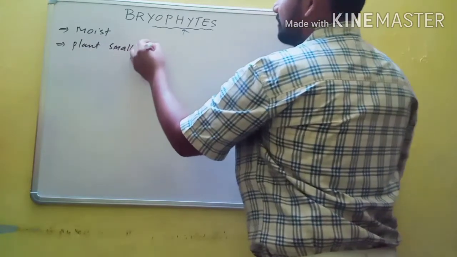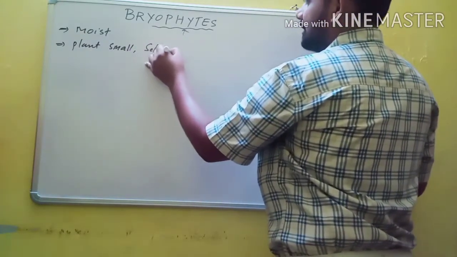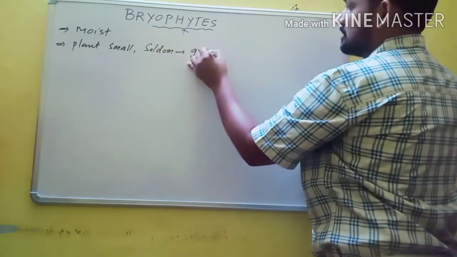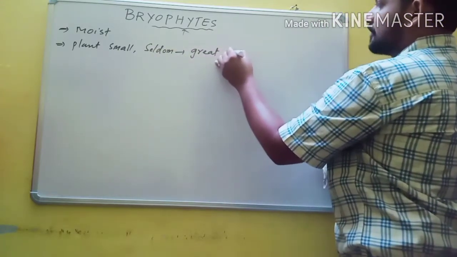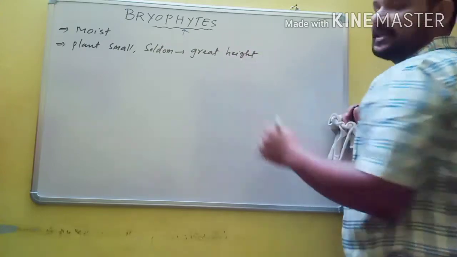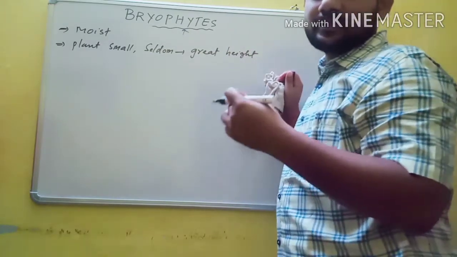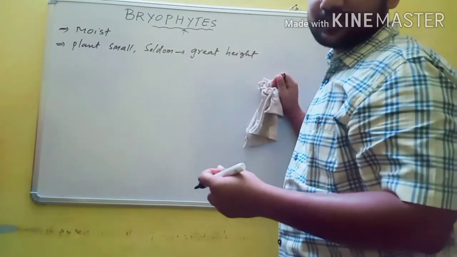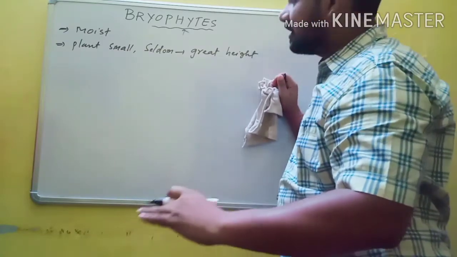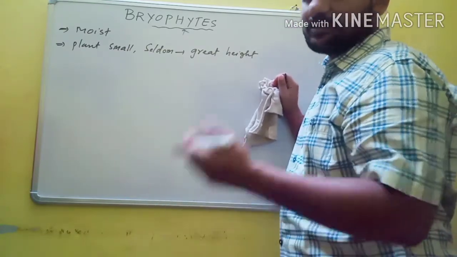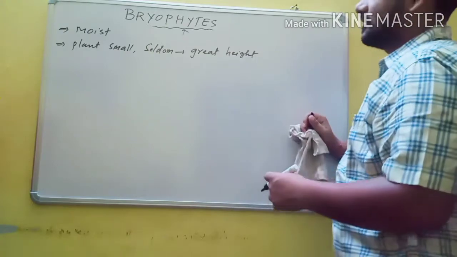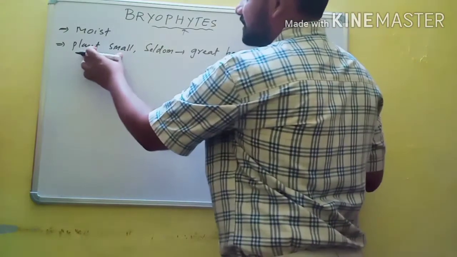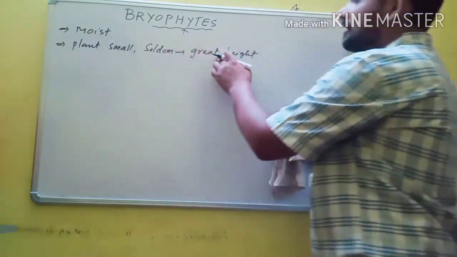They do not attain great heights because vascular tissues are absent, but they require water. If vascular tissues, particularly xylem, are absent, water conduction is absent. That's why they are close to the substratum for absorption of moisture and water. That's why bryophytes are small and they seldom attain great heights.